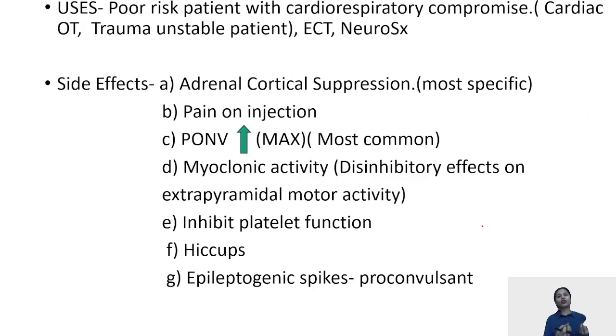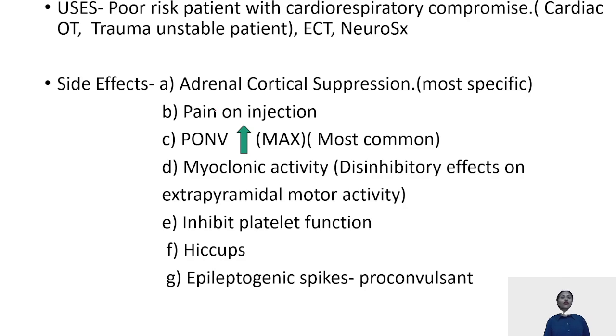Uses: in patients who are cardiorespiratory compromised, cardiac OTs, constrictive pericarditis, cardiac tamponade, or of course in those patients who are unstable, shock patients. In those cases etomidate can be used. Etomidate having an epileptogenic property, it can also be used like methohexital in electroconvulsive therapies.